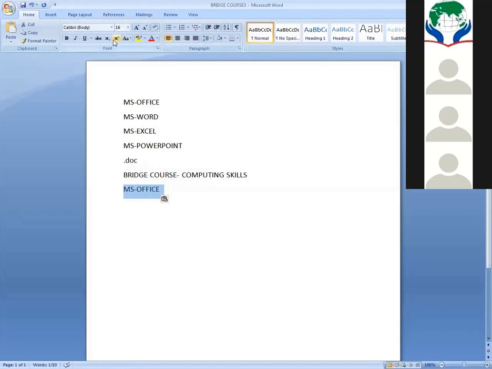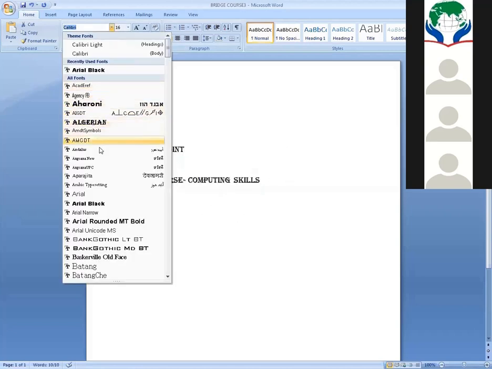Yes, ma'am. Next, these are all called text, otherwise called font. If you want to change the font size or font style, you can go for this. These are the several font styles that are inbuilt in your MS Word.